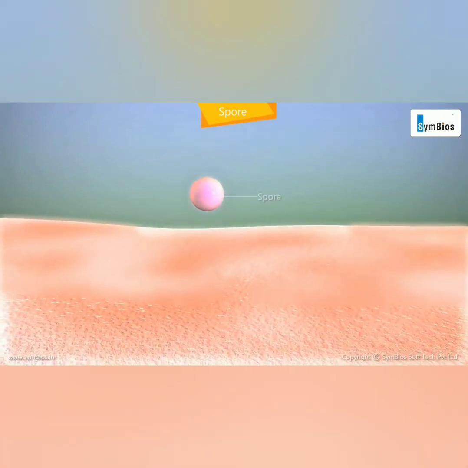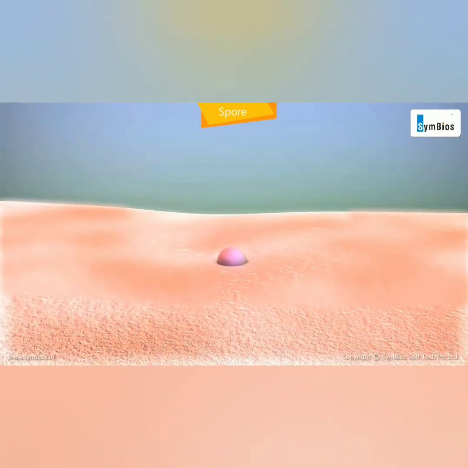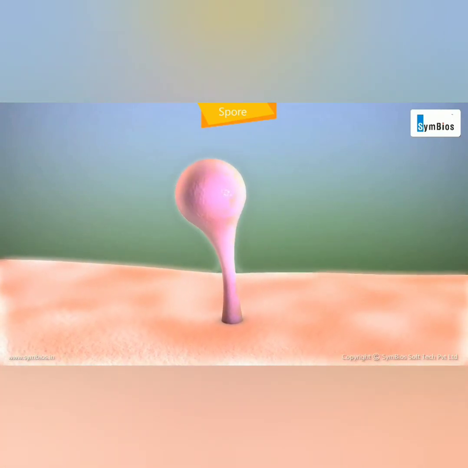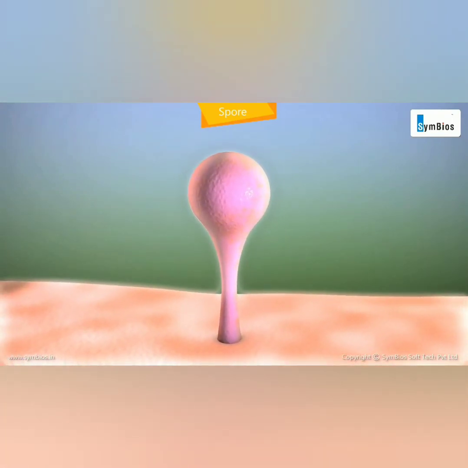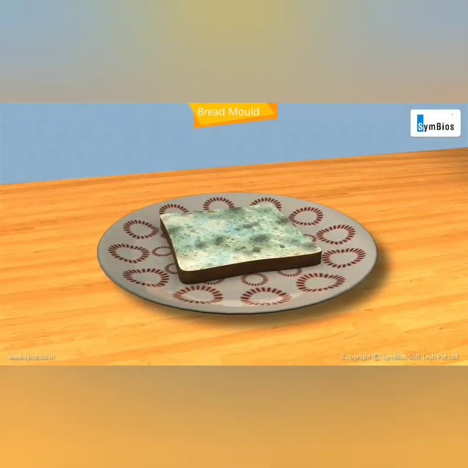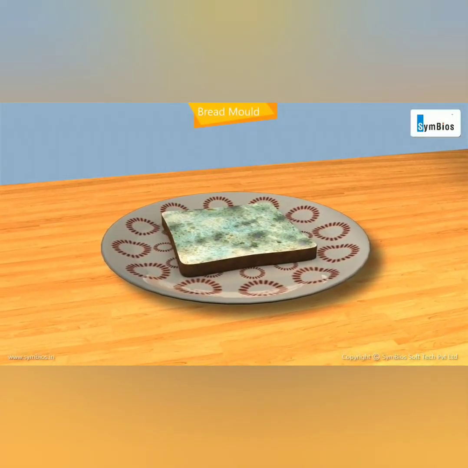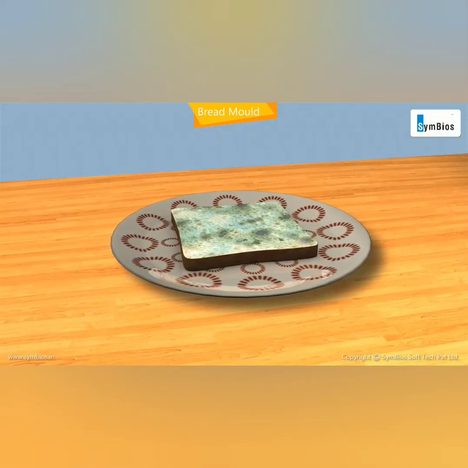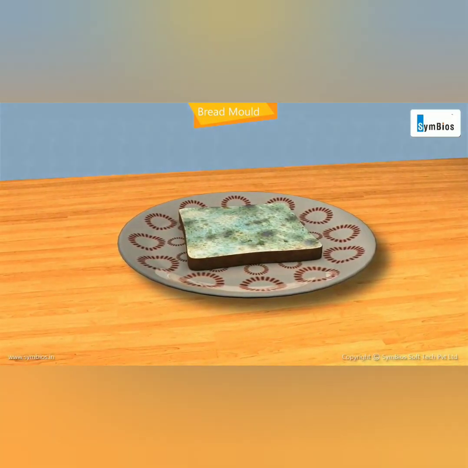Now the spores formed will germinate wherever they fall. They start germinating and form a new parent. This phenomenon is very common if you have seen bread mold. The bread mold spreads on the moist bread by spore formation only.